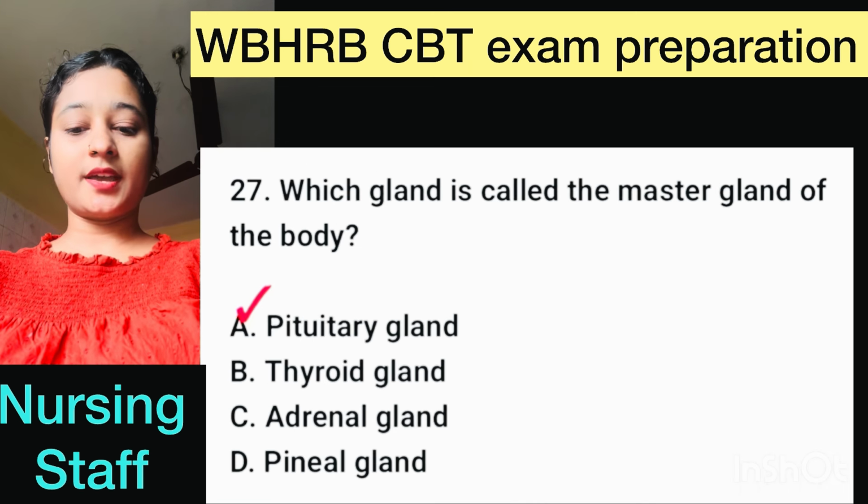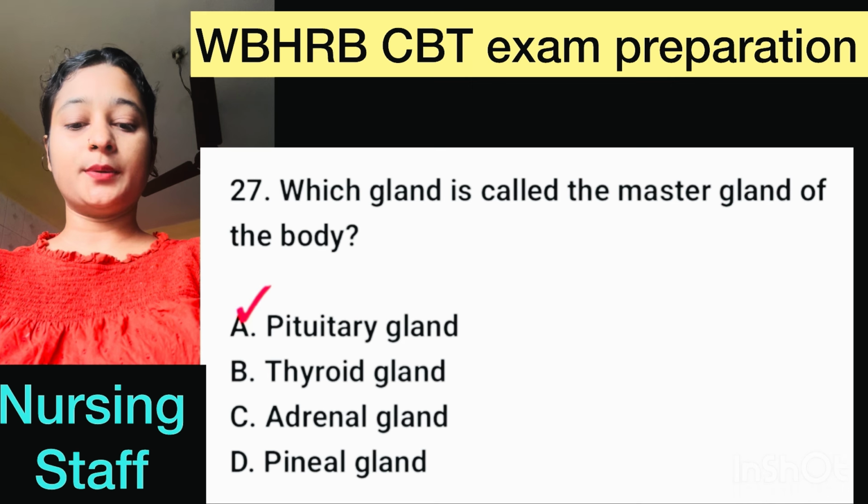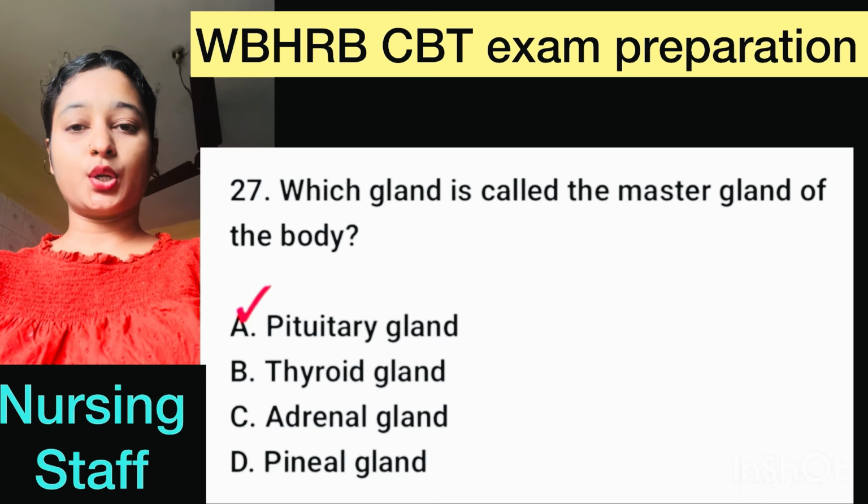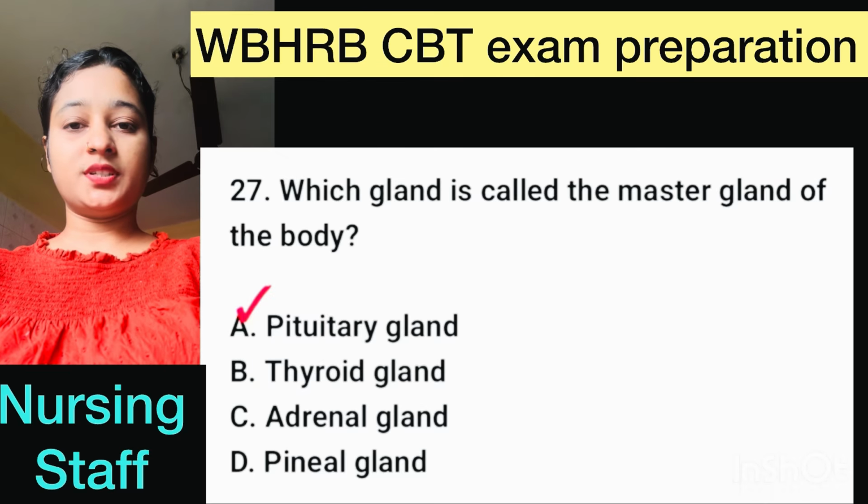Question number 27. Which gland is called the master gland of the body? Here, correct option is option A, pituitary gland.